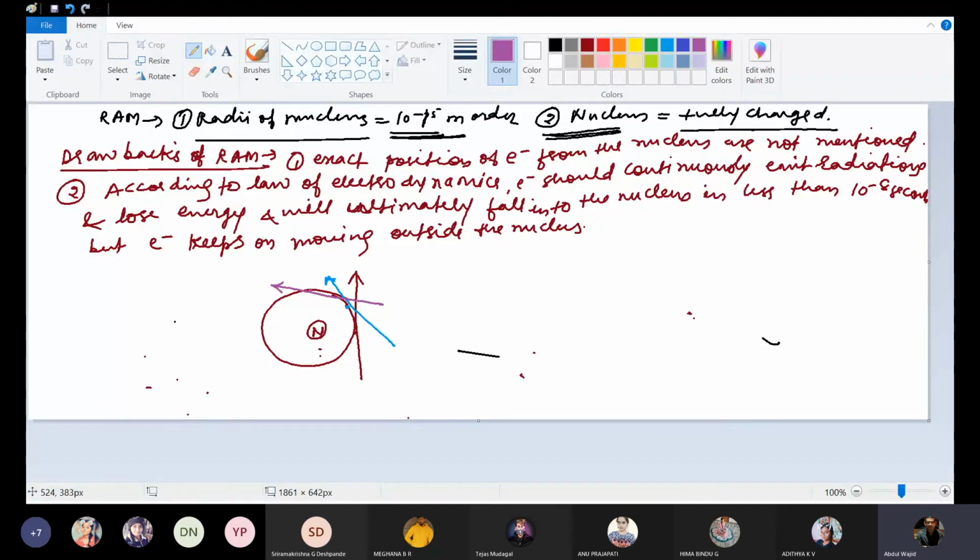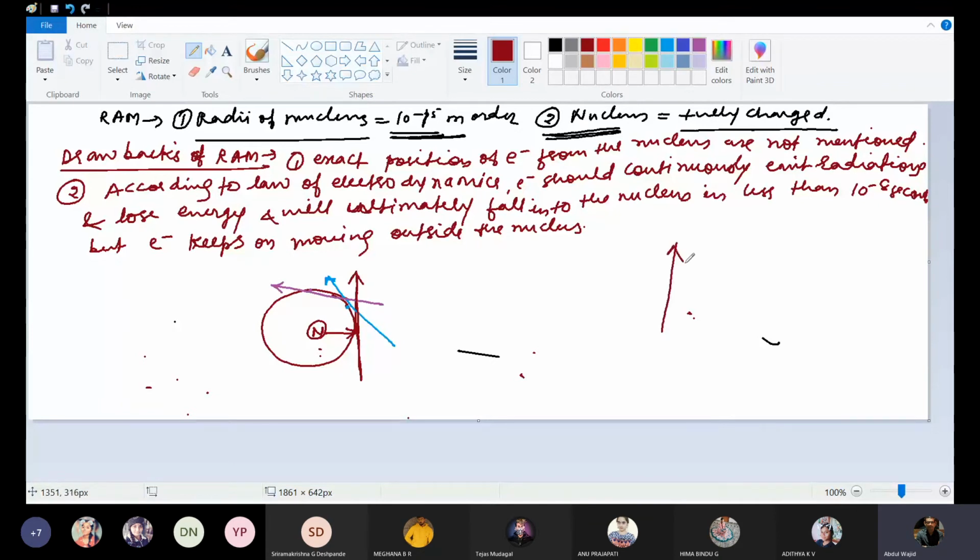It's tangential, always perpendicular to the force. So see, when the electron is here, the force acting upon it is this, and the direction of motion of the electron is perpendicular to that.